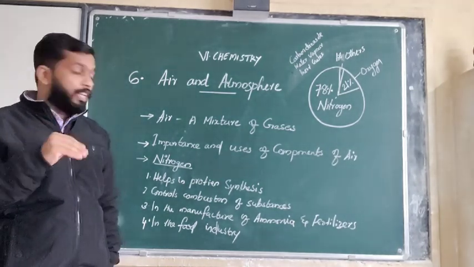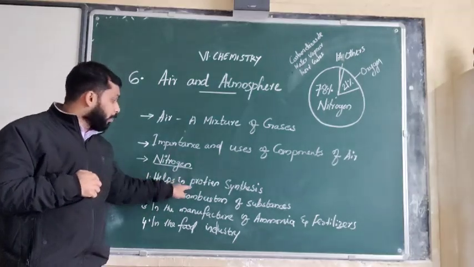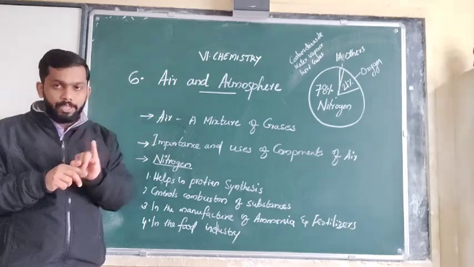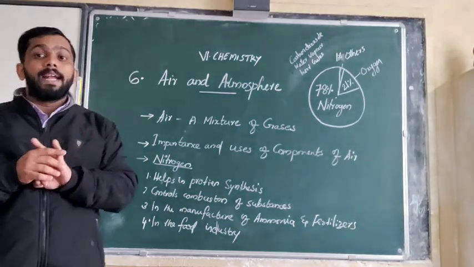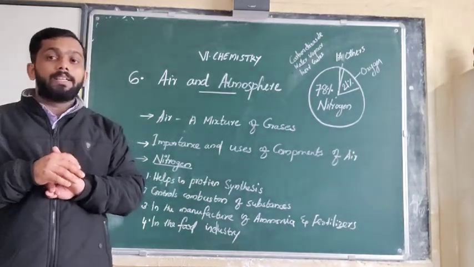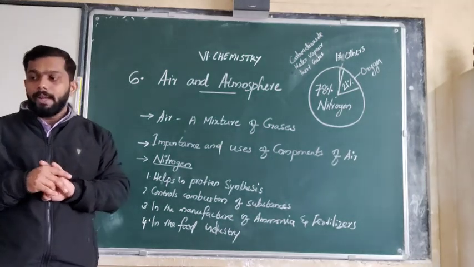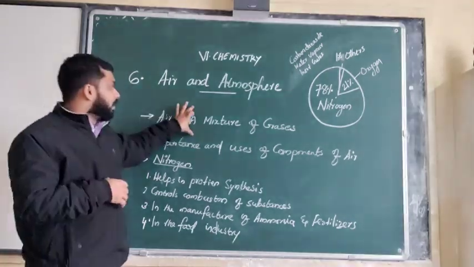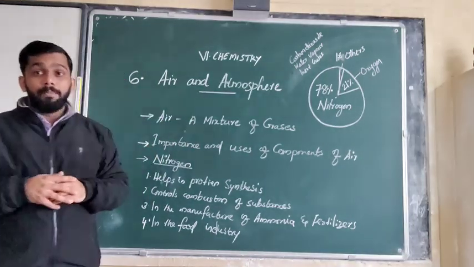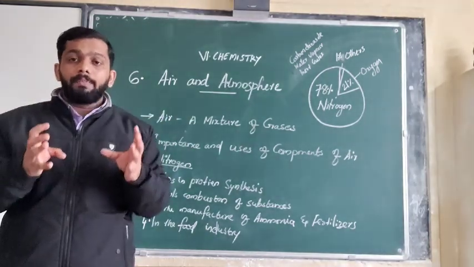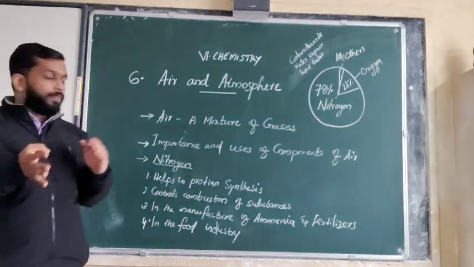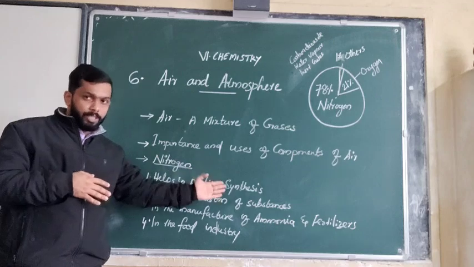So nitrogen helps in protein synthesis in the plants, so that they will get sufficient growth, and of course, they can develop their parts and we will get maximum output from a plant. This inactive nitrogen becomes active, becoming nitrates in the soil, and from the soil plants absorb these nitrates and start protein synthesis.